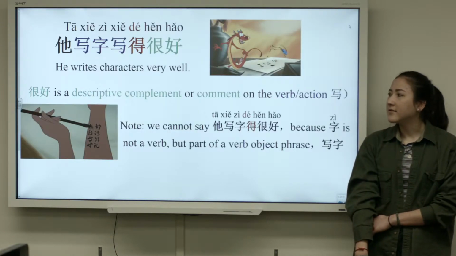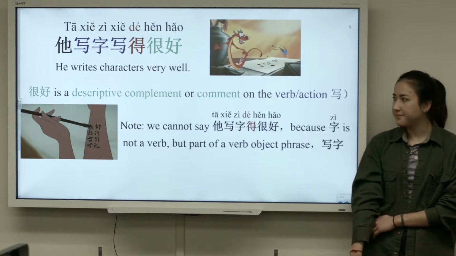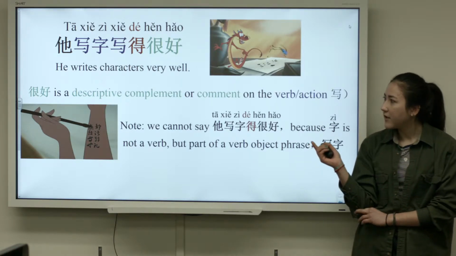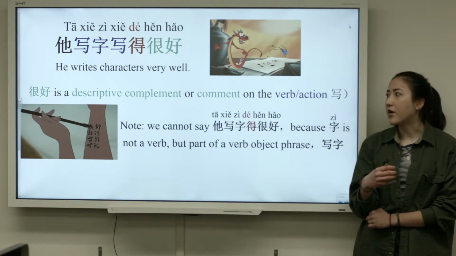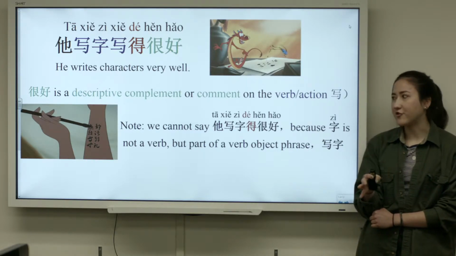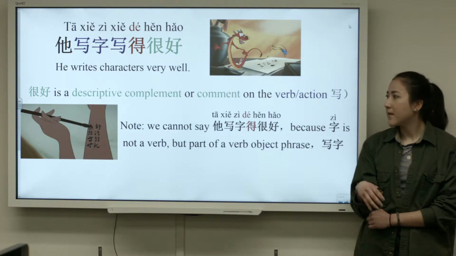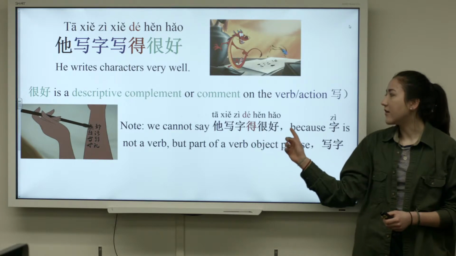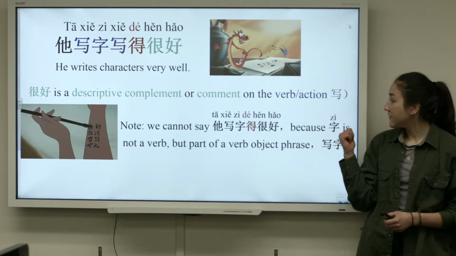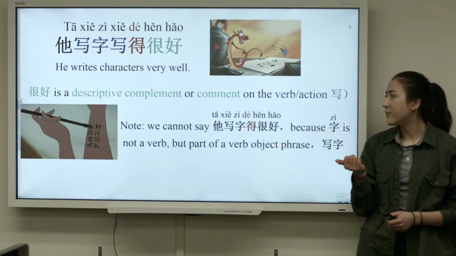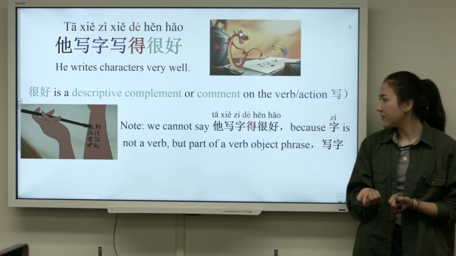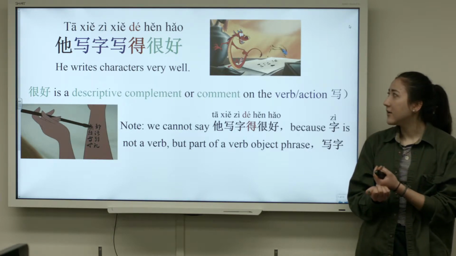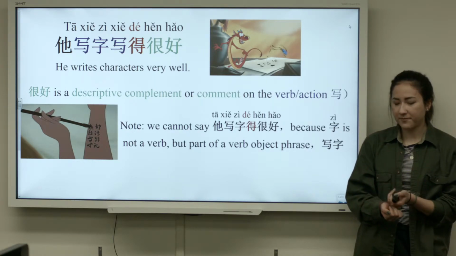Another example is 他写字写得很好. He writes characters very well. So 很好 is a descriptive complement or comment on the verb/action of 写. So note that we cannot say 他写字得很好, because 字 is not a verb, but it's part of a verb-object phrase, which is 写字, to write. But we still need the de to follow right after the verb.